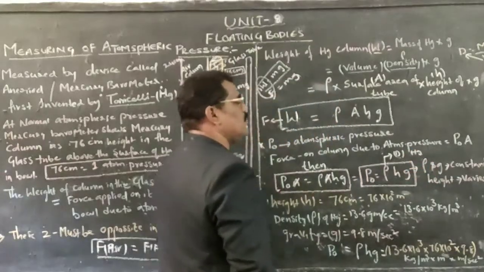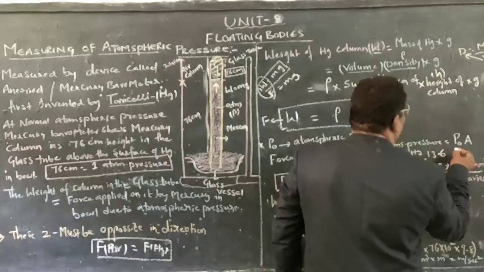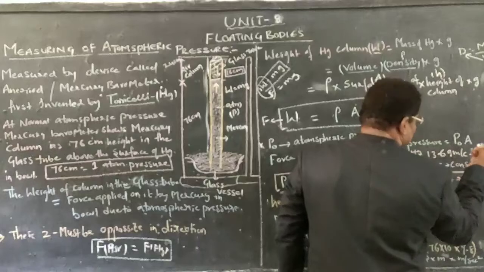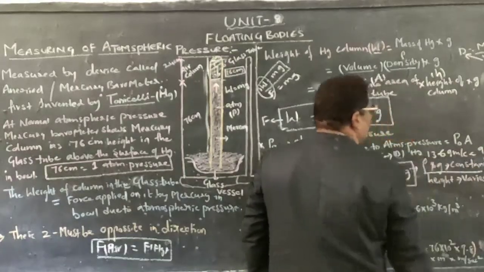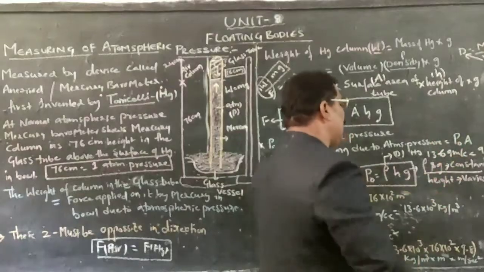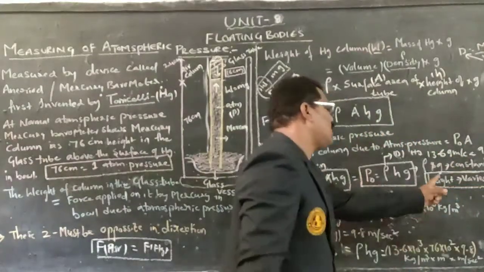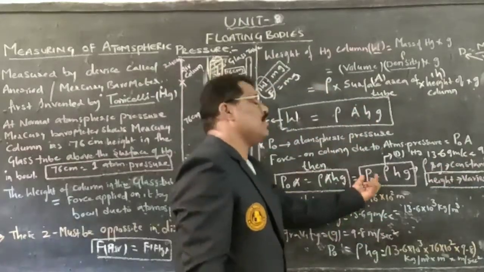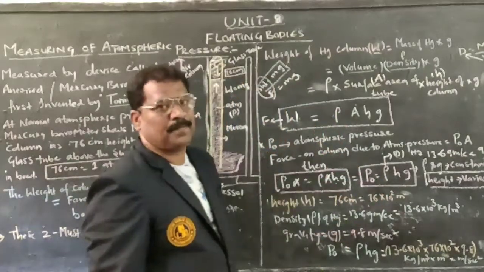G is the acceleration due to gravity. These two will remain constant. The density of mercury is 13.6 gram per cubic centimeter. G is 9.8 meters per second square. As these two are constant, as the H value varies, if you know the height of that particular column, we can easily calculate the atmospheric pressure exerted at the point.